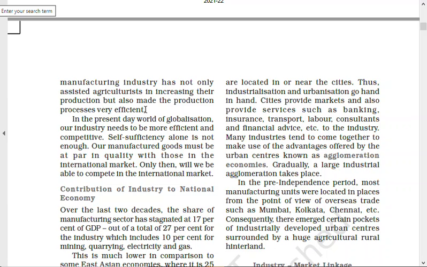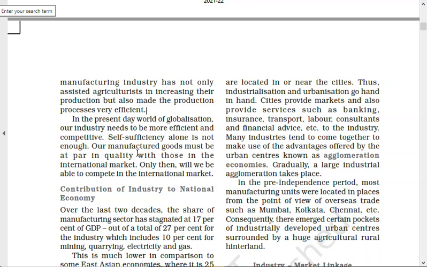Now the next paragraph. In the present day world of globalization, our industries need to be more efficient and competitive. Self-sufficiency alone is not enough. So our manufactured goods must be at par in quality with those in the international market. Now we all live in a globalized world. We have to understand that our products should be sold everywhere in the world, and their products should be sold in our country.